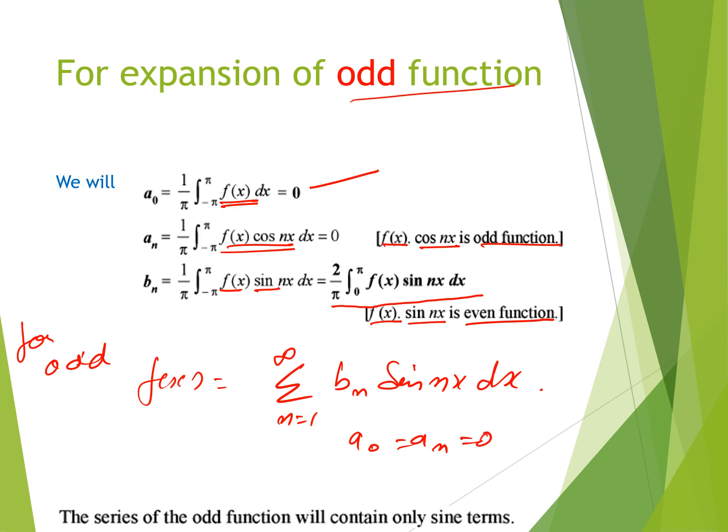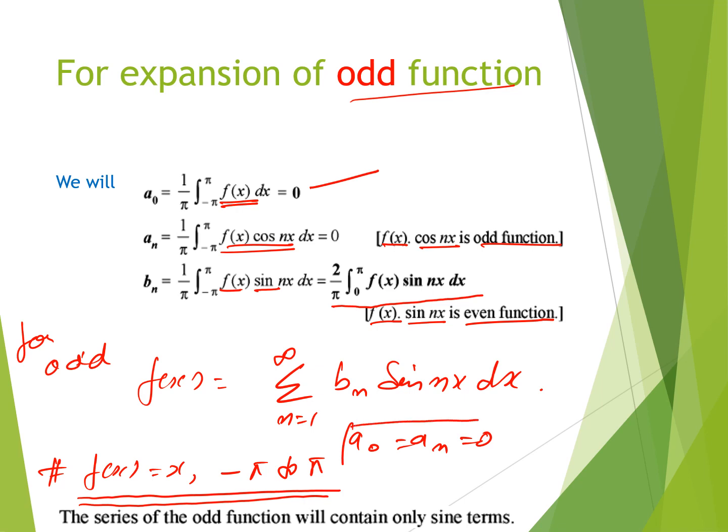Like in the last lecture, I gave one example and solved it: f(x) is equal to x for the interval minus pi to plus pi in the previous video lecture, where we got a naught and an as 0.